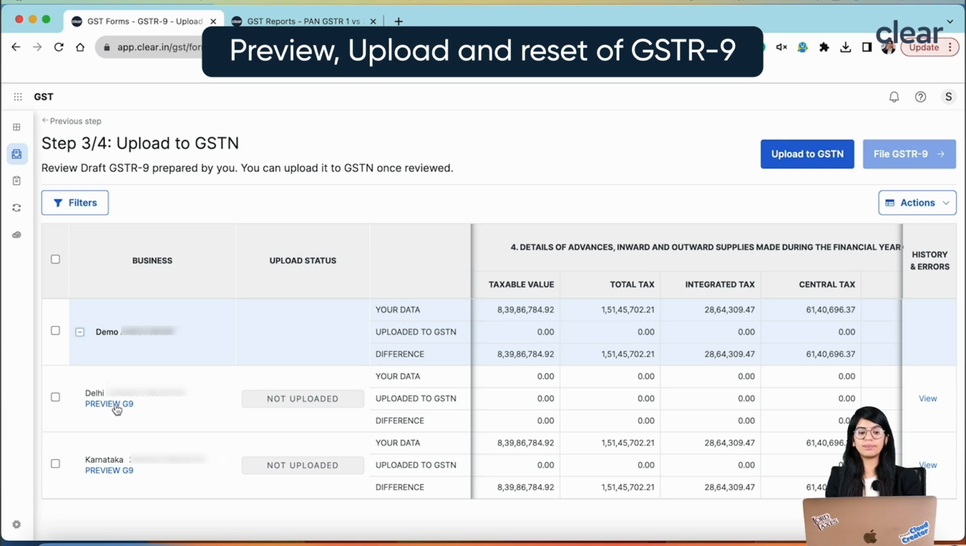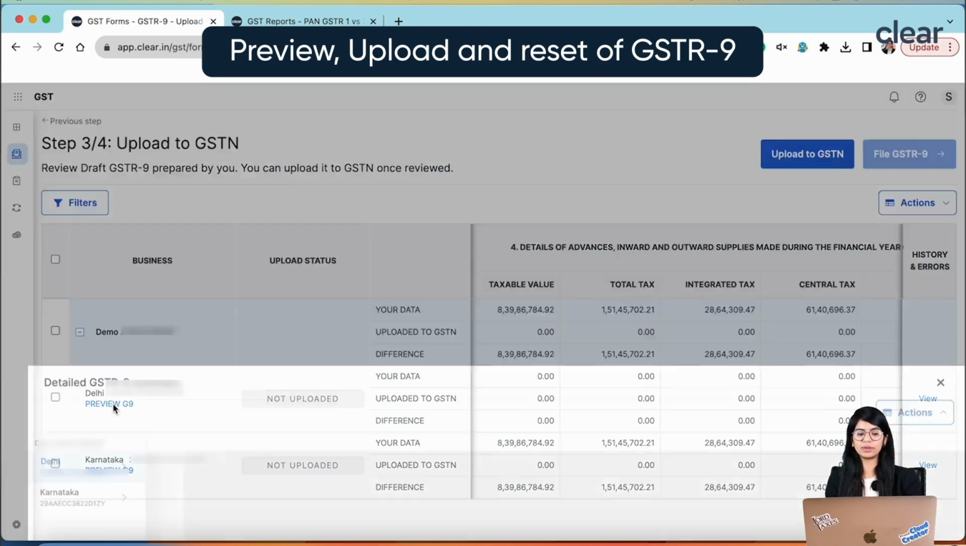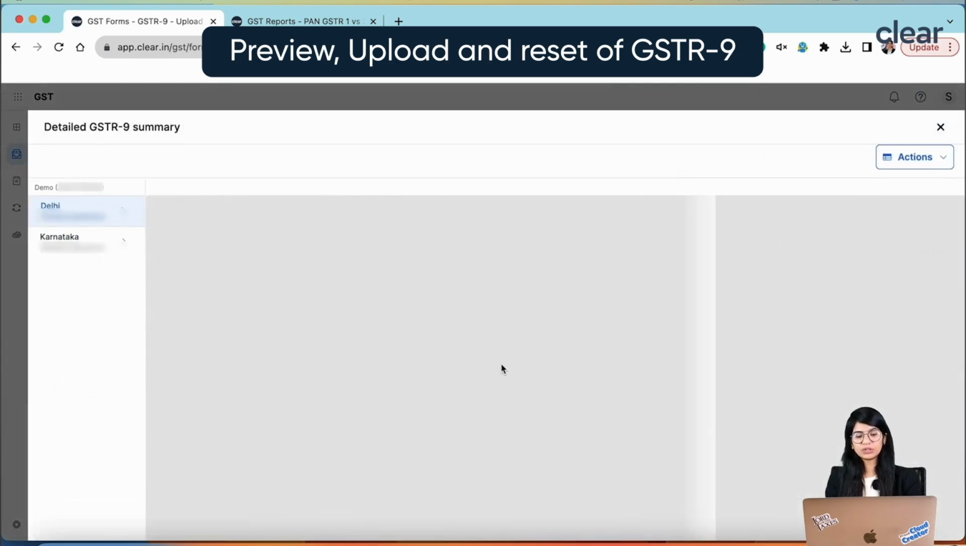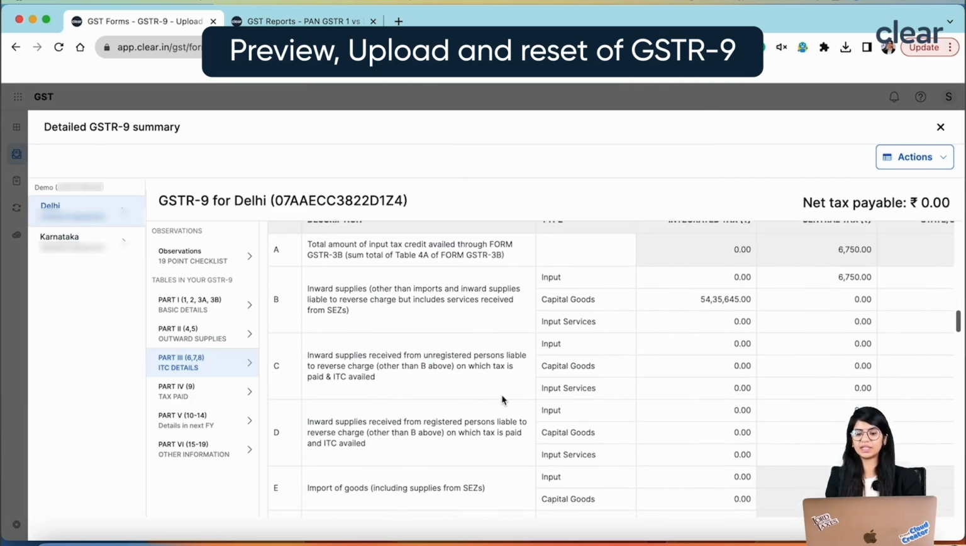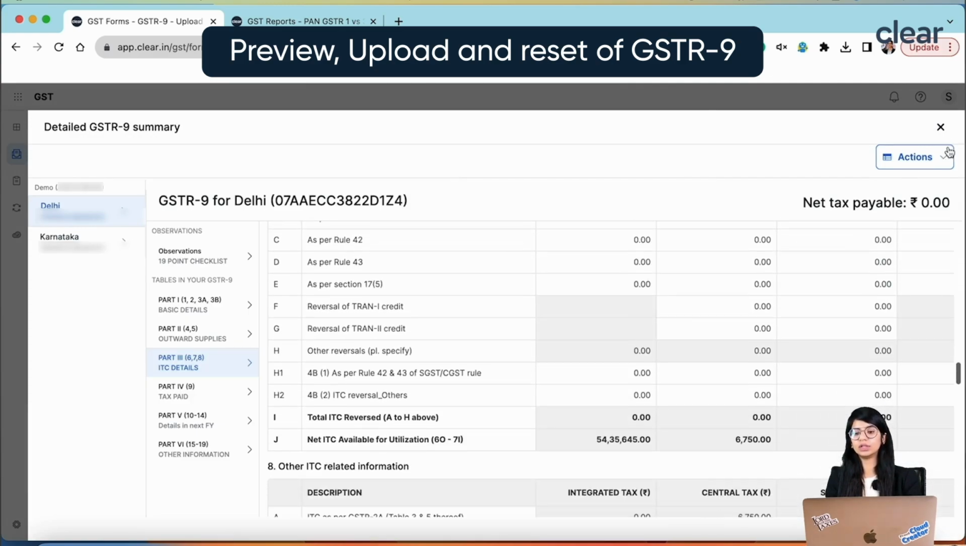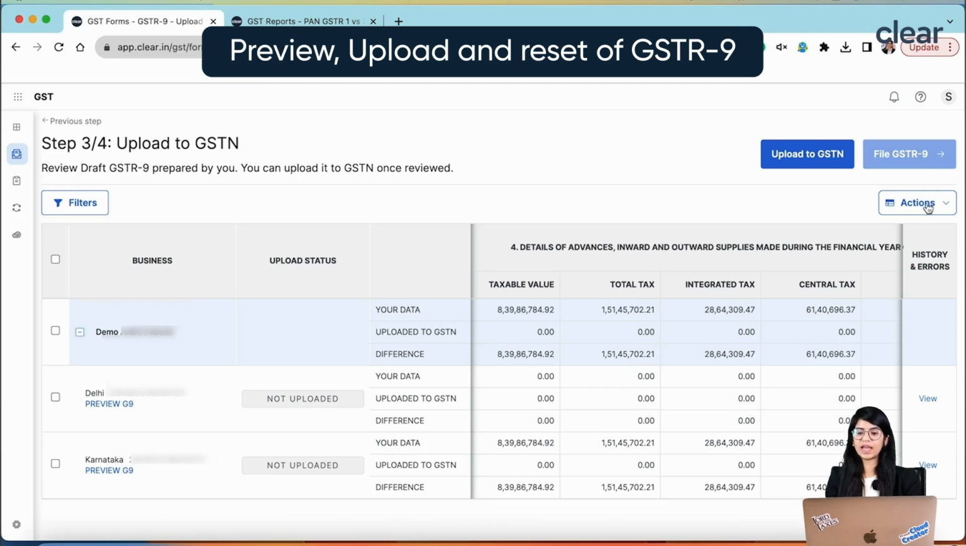You can also see the preview of GSTR-9 by clicking on preview GSTR-9 from here itself. So you can even look into this entire data, that what is going to be saved on the government portal. Along with that, you can also delete certain data from the government portal. So if you see that some wrong information has been uploaded on the government portal, you can delete the data from the government portal from here itself by just clicking on action and then clicking on delete data from GSTR. So in this way, you can even delete some information from the government portal.